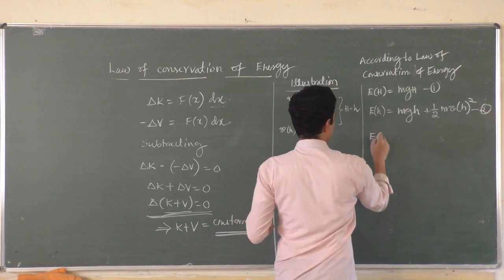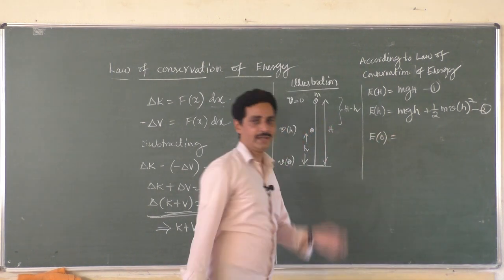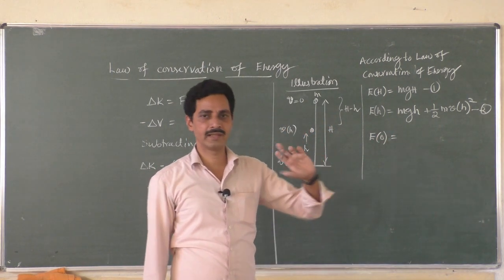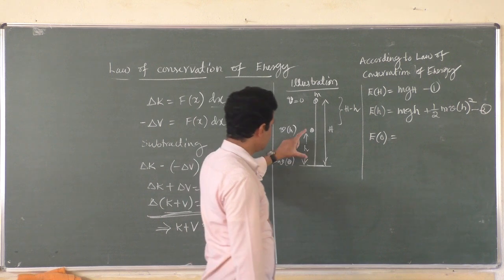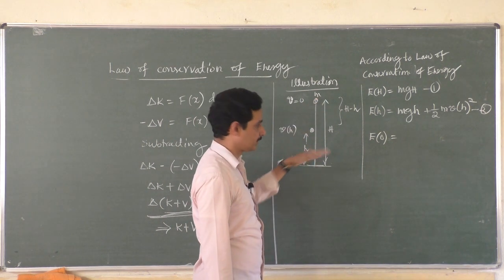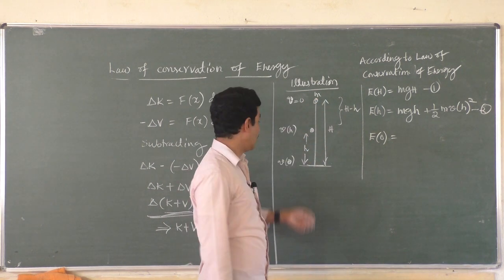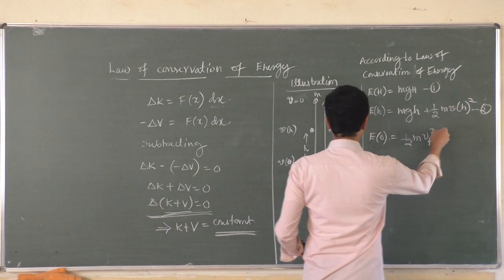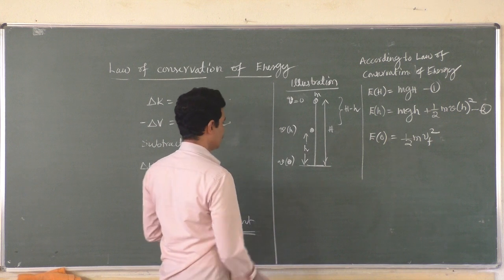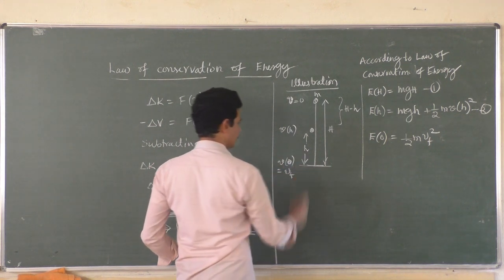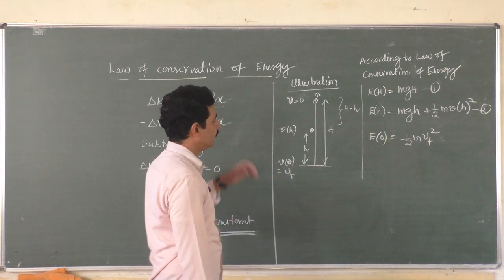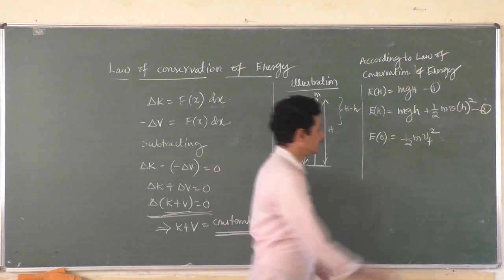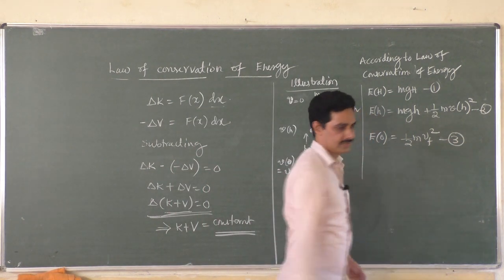What is the energy when it reaches the ground? At a height equal to 0, its potential energy has become 0 because h is 0. And it will have full kinetic energy, half m vf square. So velocity at 0, let me write it as vf, final velocity. Now you can arrive at the equations of motion using these three equations.